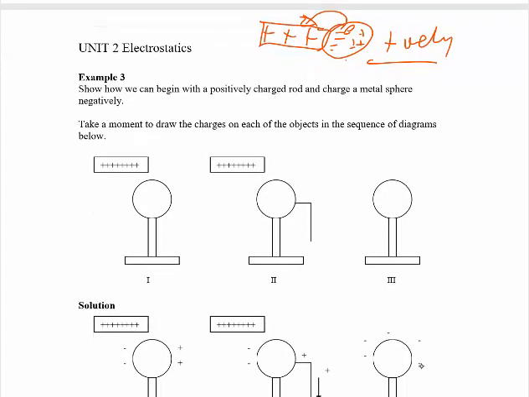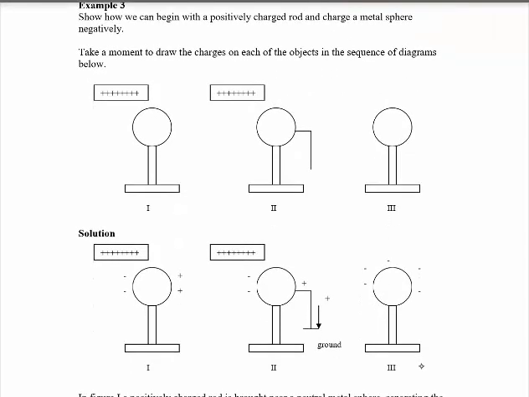In induction, let us say we have one situation here. We bring a positively charged object to the neutral object. This one is neutral, and from this neutral object, electrons are pushed? No, this is not right.